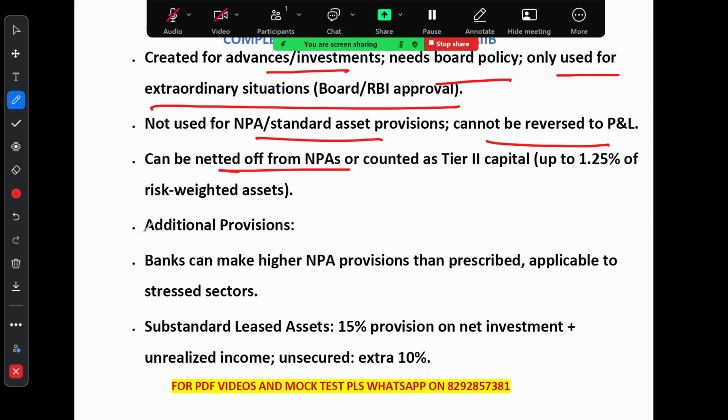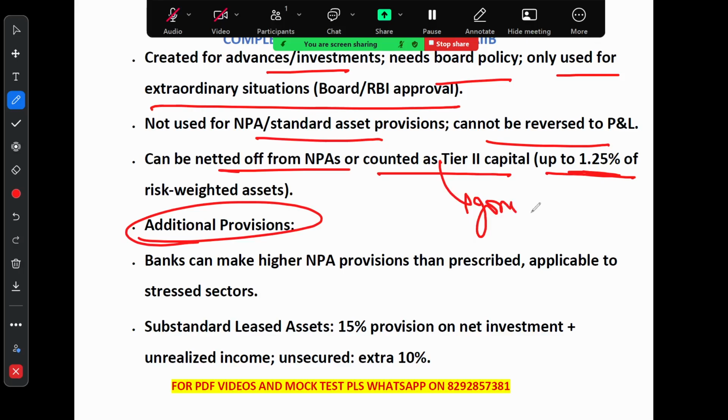Now for additional provisioning, this can be netted from NPA or counted as tier 2 capital. Remember it can be counted as tier 2 capital. Okay, so we are talking about floating provision up to 1.25% of the RWA. Tier 2 capital is also called gone concern capital, right? You know it very well.